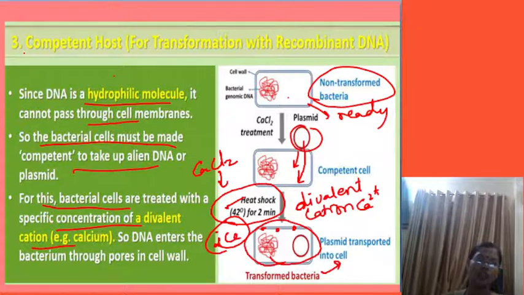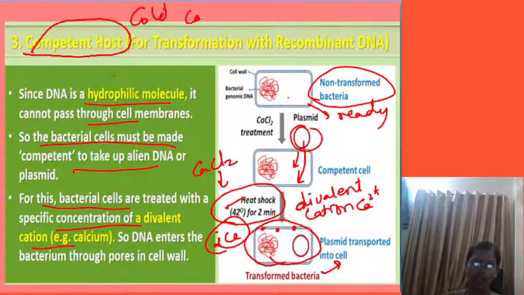So this is how it is made ready. First, treat with calcium chloride solution. Then it is treated to the 42 degrees Celsius temperature. Then once again back to the ice.